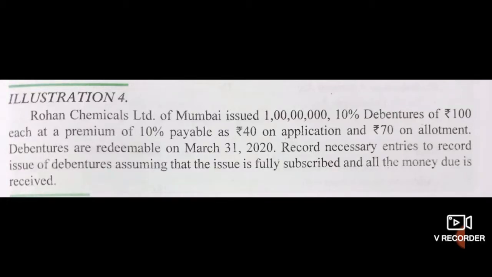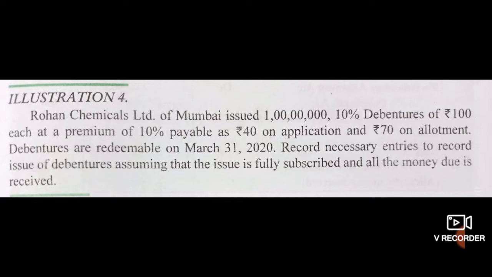See this problem today. Rohan Chemicals Limited of Mumbai issued 1 crore 10% debentures of rupees 100 each at a premium of 10% payable as rupees 40 on application and rupees 70 on allotment. It means rupees 40 on application and afterwards rupees 70 on allotment, means there will be 10 rupees premium and 60 rupees original amount. As these debentures are issued at 10% premium, that means rupees 10. These debentures of rupees 100 each were issued at rupees 110 each.